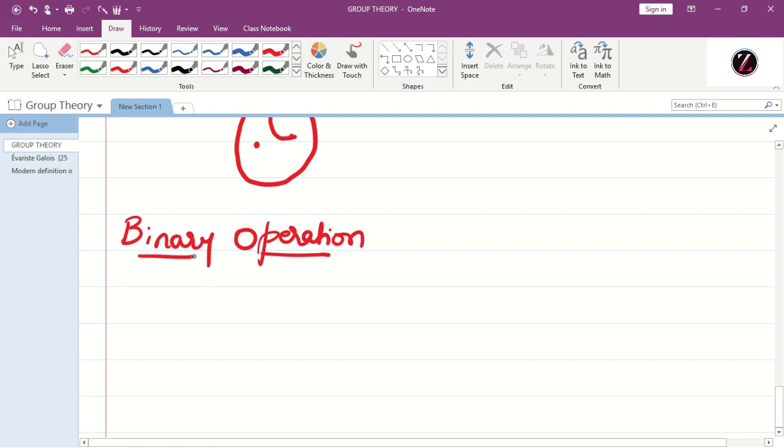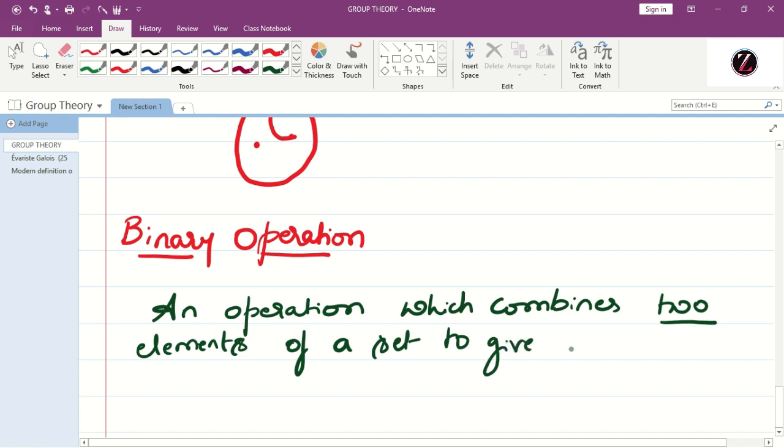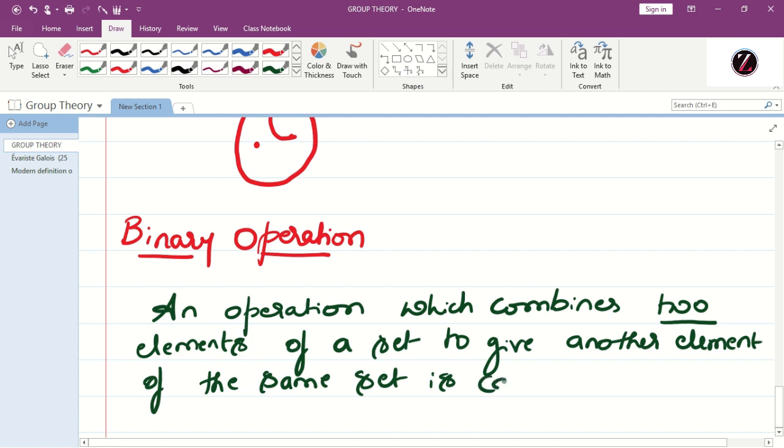So the simple definition is: an operation which combines two elements of a set to give another element of the same set is called a binary operation.